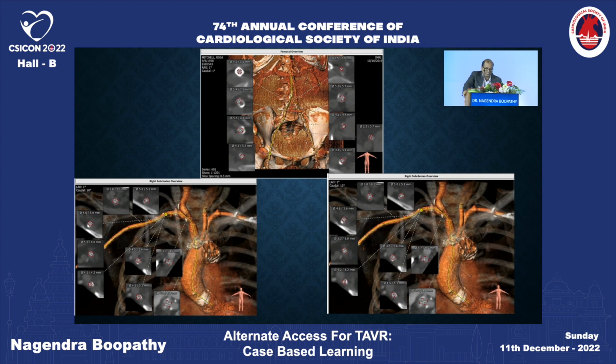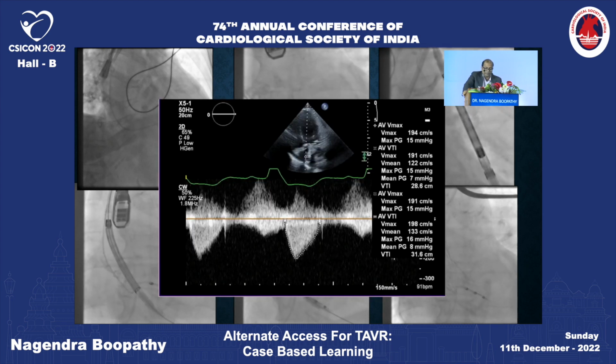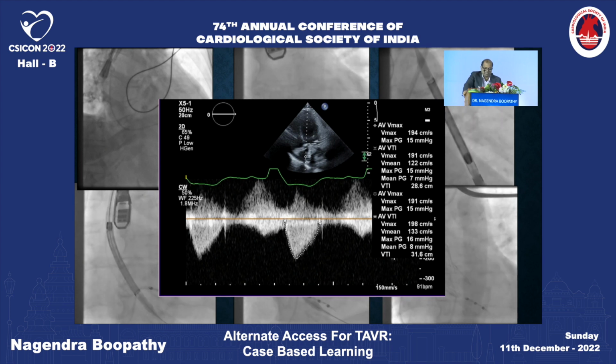So the options were the right subclavian and the left subclavian. The right had significant disease compared with the left, and anatomically it's easier to go from the left rather than the right. It's a surgical procedure. We can do it percutaneously also, but since our experience with percutaneous is not great, we are comfortable getting a surgical procedure done. So a surgical cut down was done, and we regularly use the TAVR techniques to deploy, again, the self-expandable valve. This is the post gradient done before the discharge, a mean gradient of 7 millimeters.